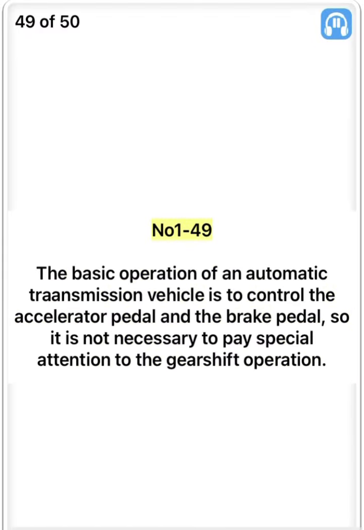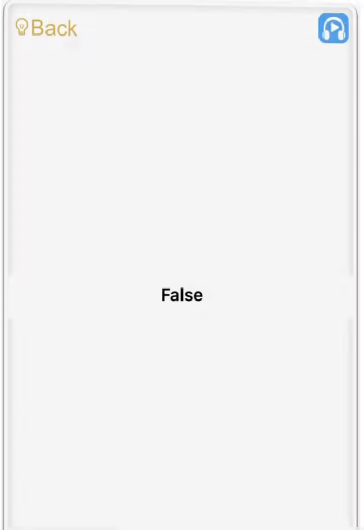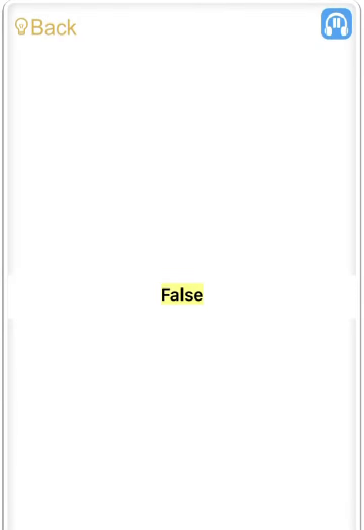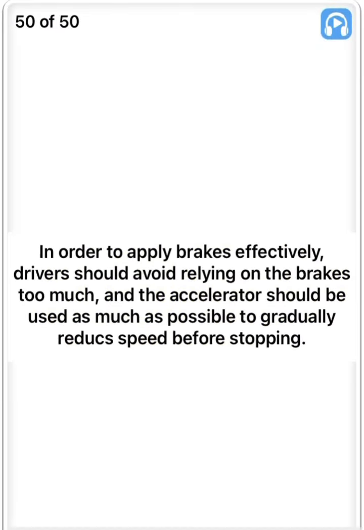Number 1-49. The basic operation of an automatic transmission vehicle is to control the accelerator pedal and the brake pedal, so it is not necessary to pay special attention to the gearshift operation. False. In order to apply brakes effectively, drivers should avoid relying on the brakes too much, and the accelerator should be used as much as possible to gradually reduce speed before stopping. True.